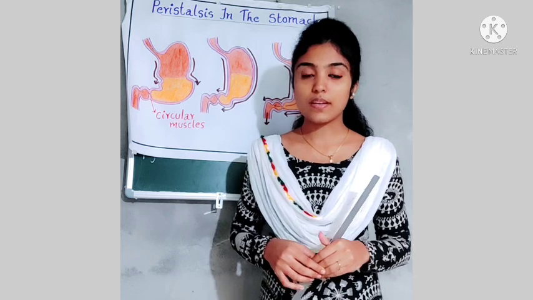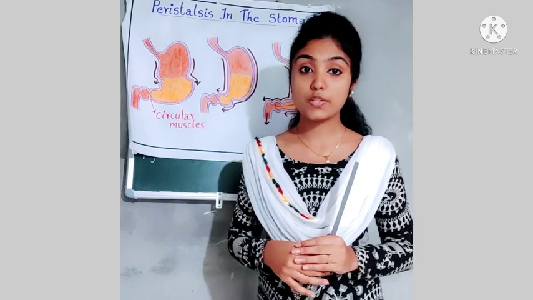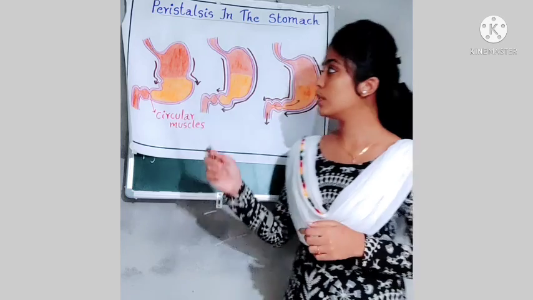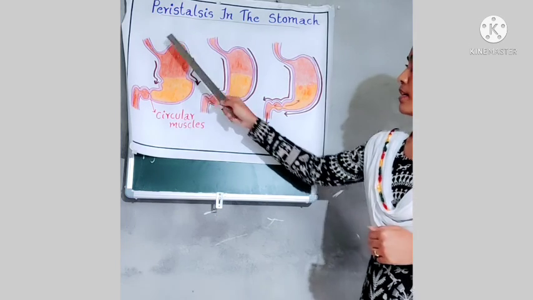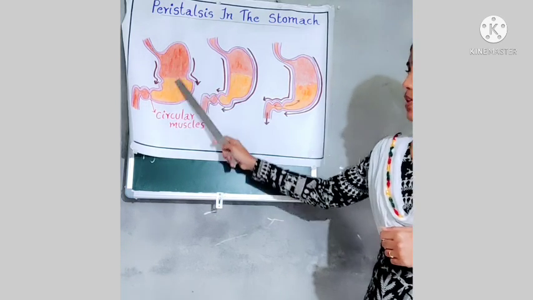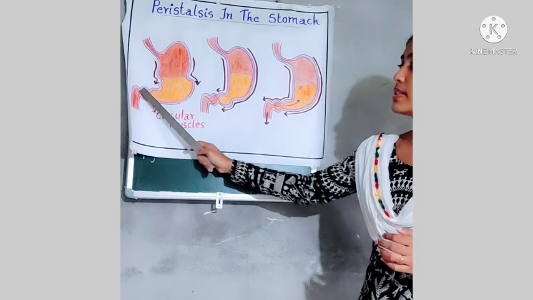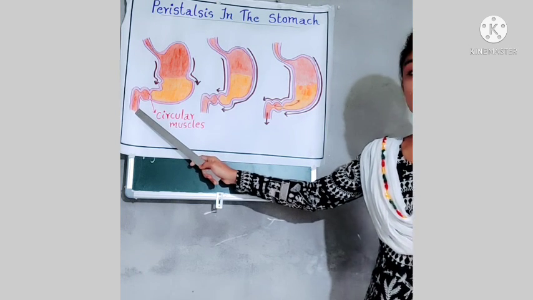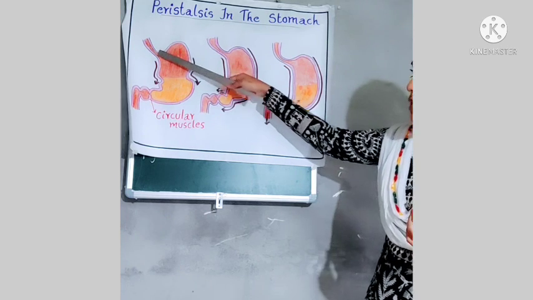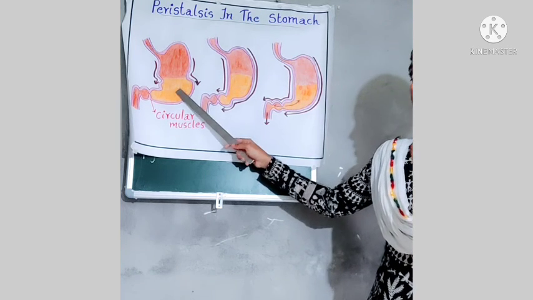Now let us study what all changes are happening to the food that reaches the stomach. So look at this diagram. Here this is the esophagus. Then this is our stomach, and then this is the initial part of the small intestine. Now the food passes through the esophagus and reaches the stomach.